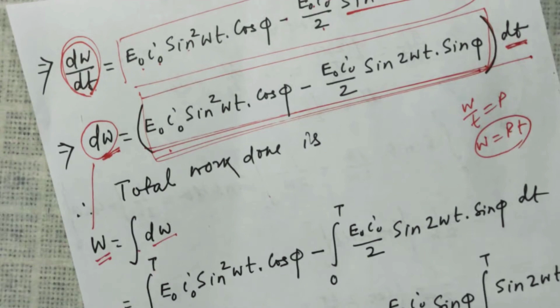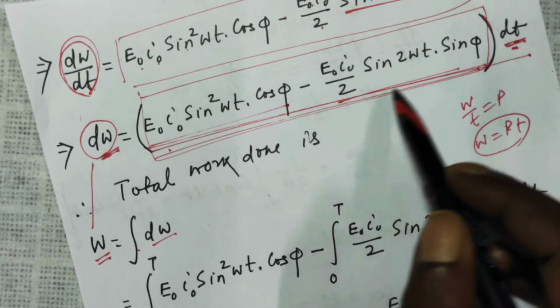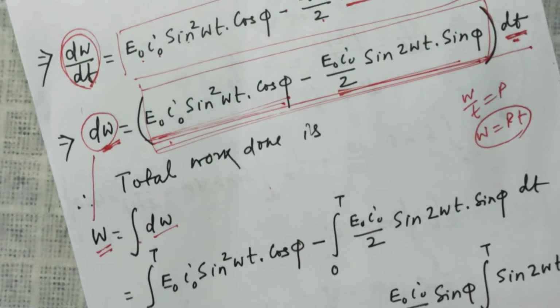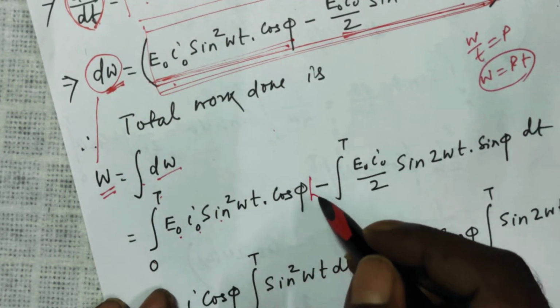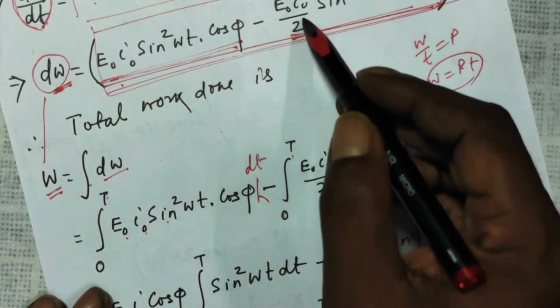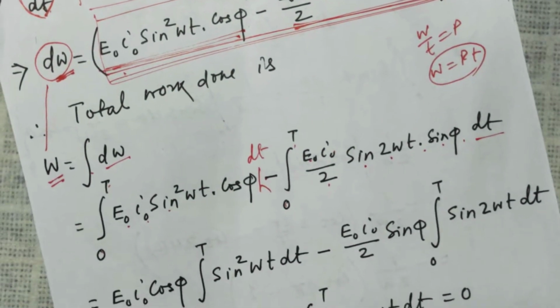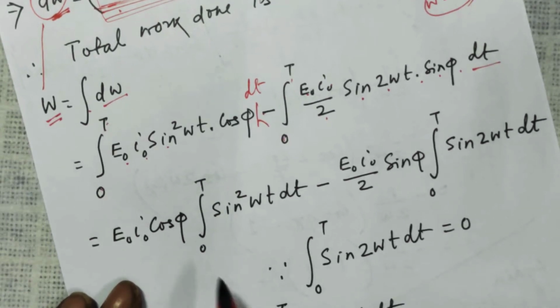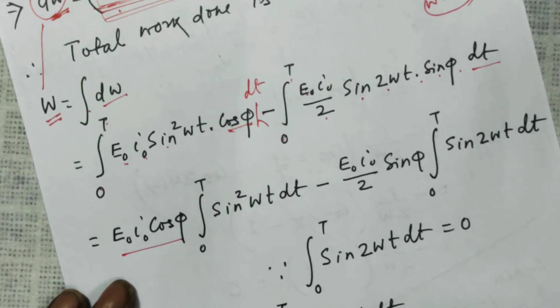So there are two terms, one term here and another term here, and dt is multiplied with this as well as with this. So integration from 0 to t of E naught I naught sin square omega t cos phi dt, minus integration from 0 to t of E naught I naught over 2 sin 2 omega t sin phi dt. Fine. Now E naught, I naught and cos phi are constant because the voltage and current have a constant phase relationship. So they are taken out.